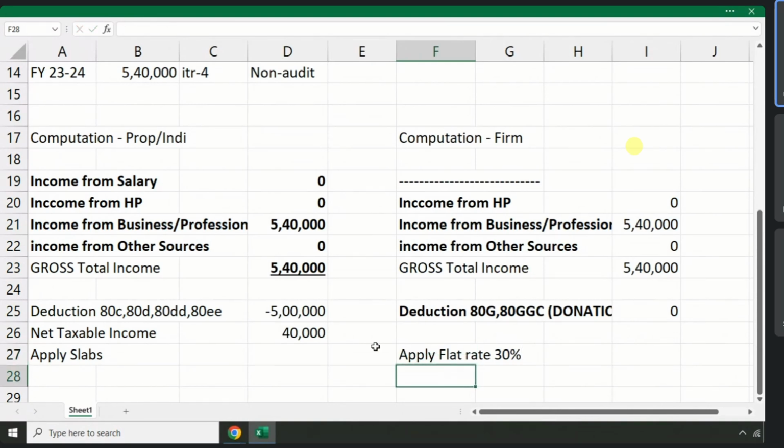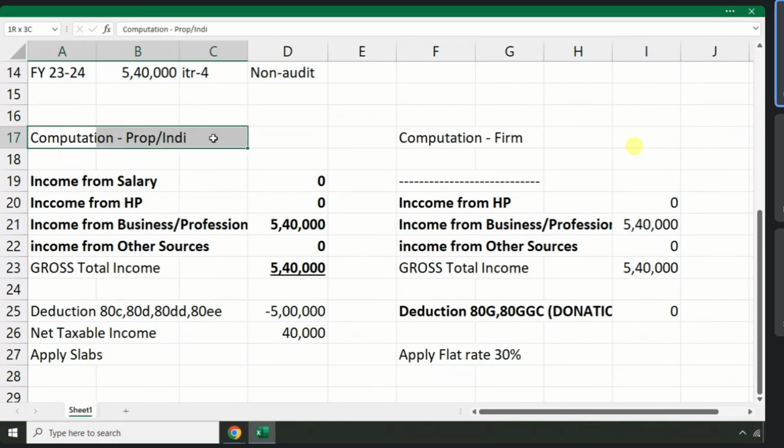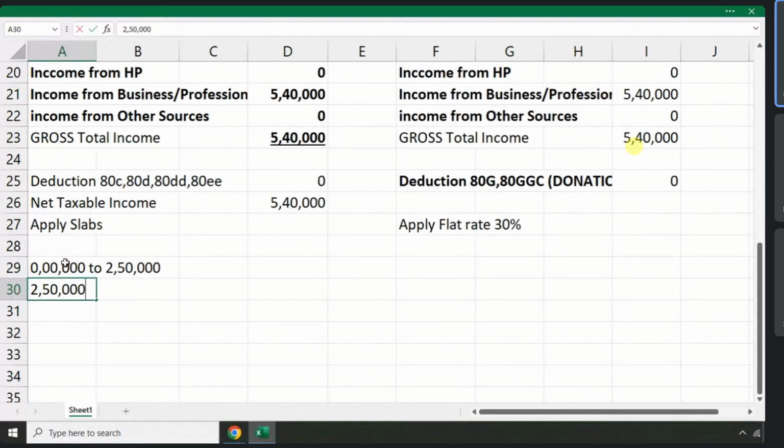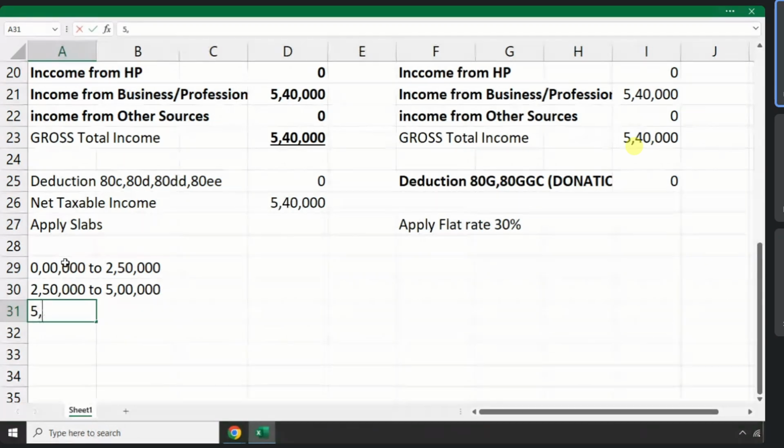If 5,40,000 belongs to an individual person, how much tax should they pay to the government? Consider 5,40,000 is the income. How much tax should they pay? 0 to 2,50,000. 2,50,000 to 5 lakhs. 5 lakhs to 10 lakhs.